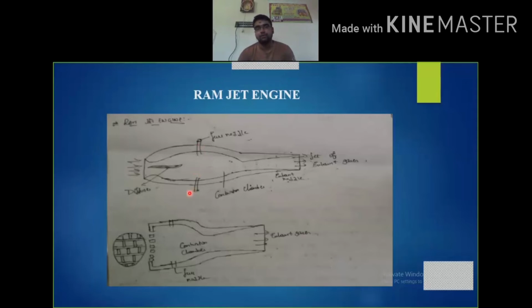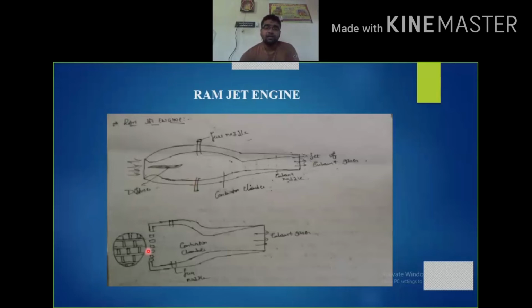With the help of fuel nozzles, the fuel gets supplied in the combustion chamber and combustion takes place. For initial ignition, this ramjet engine is provided with a spark plug. Then the hot gas expands and moves rearward through the nozzle with a high velocity, and the ramjet engine moves forward with a high speed.